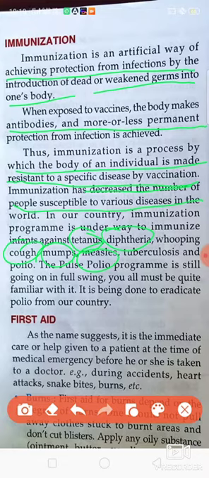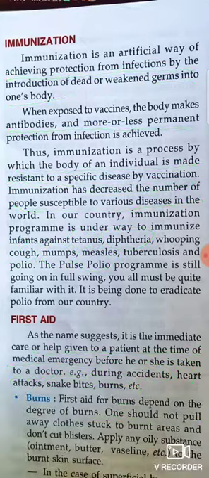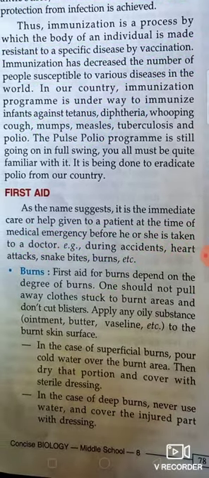Now next is first aid. Children, we already know that first aid is the aid that is provided to the injured person in the beginning. It is the first help that is given to the patient at the time of a medical emergency before he or she is taken to the doctor. So during accidents, during heart attack, during snake bite and during burns, which type of first aid is to be given, that we are going to discuss now in this chapter. So first we are going to take the burns.